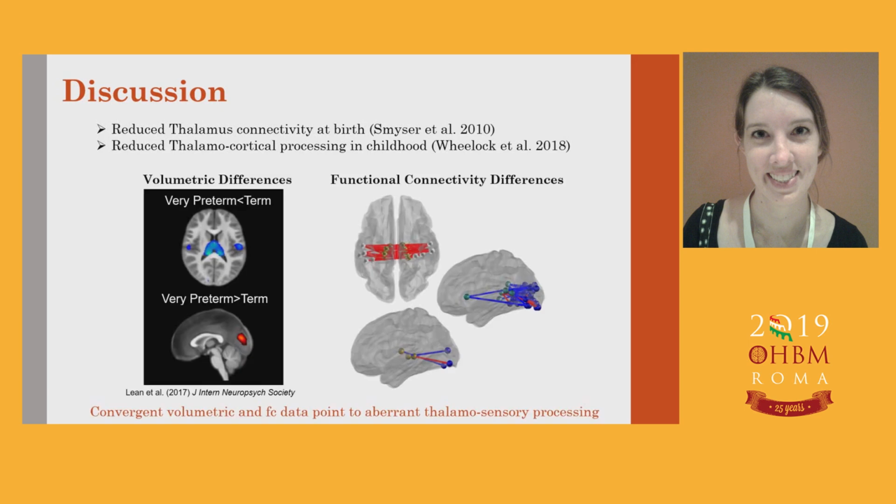I'd also like to point out that in the same preterm cohort, previous volumetric analyses had demonstrated that very preterm children had reduced thalamus volume and greater visual cortex volume than term children. And I think this mirrors the findings that we're seeing here in functional connectivity. And these convergent results are suggesting aberrant thalamosensory processing in preterm birth.